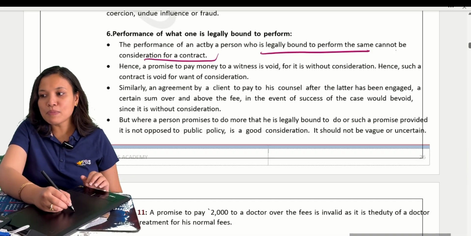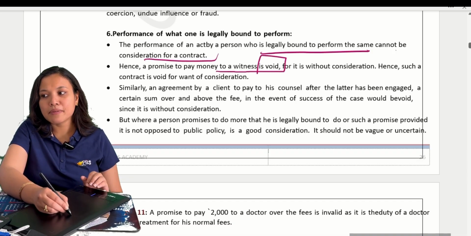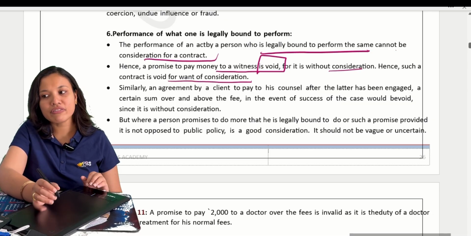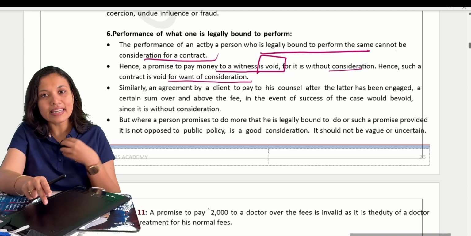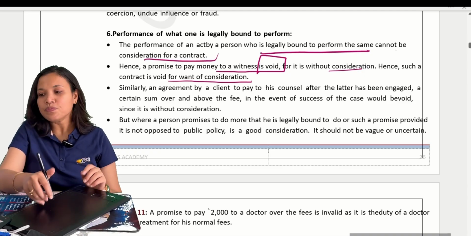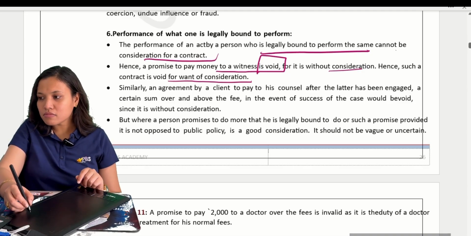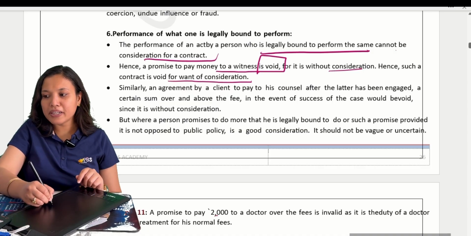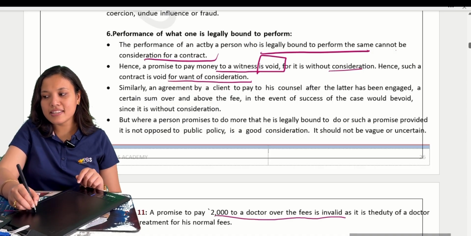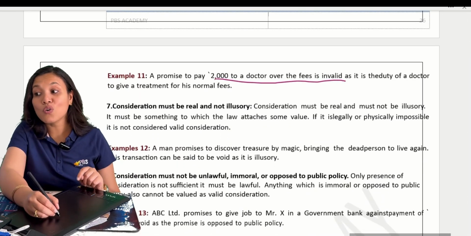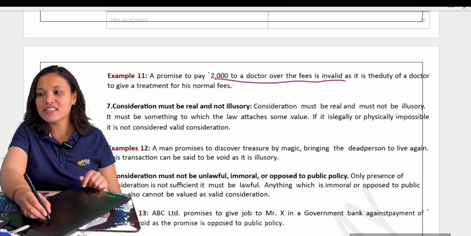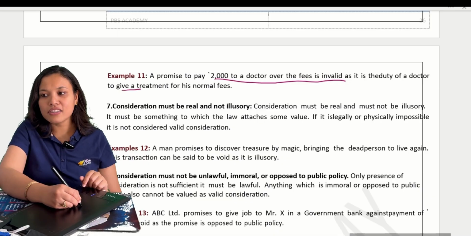Next one. Promise to pay to a witness is void because it is without consideration, and hence the contract is void for want of consideration. I cannot make an agreement with the witness to pay because I am already legally bound to pay her. Next one, a promise to pay 2000 to a doctor over the fees is invalid, as it is the duty of the doctor to give the treatment